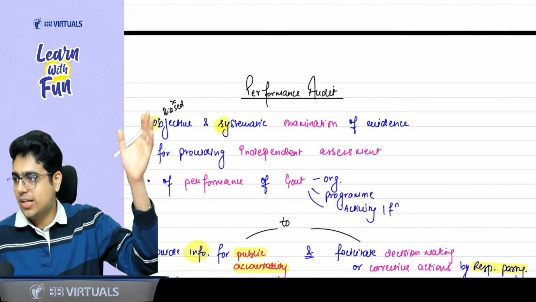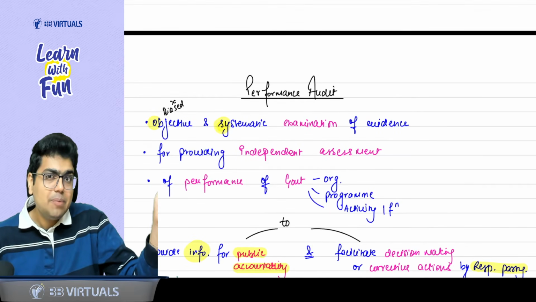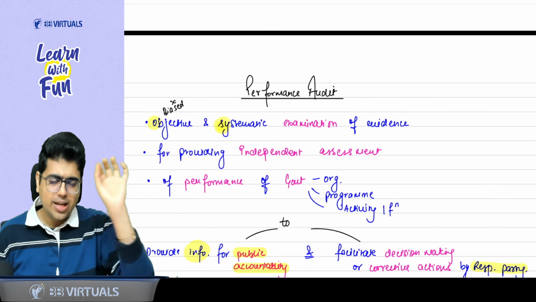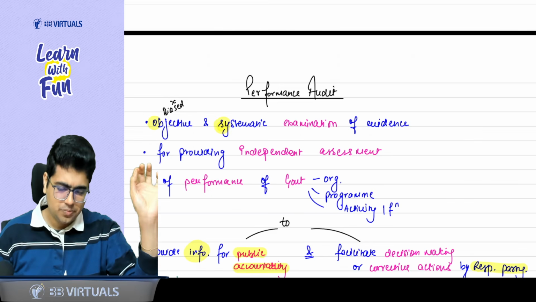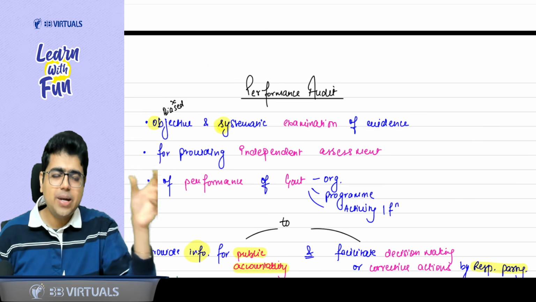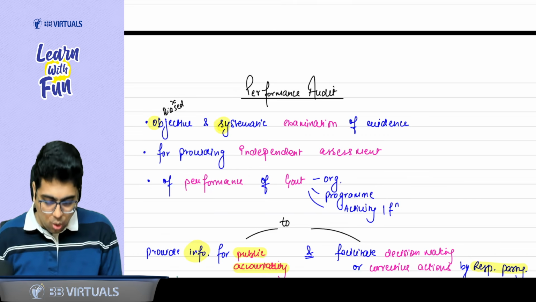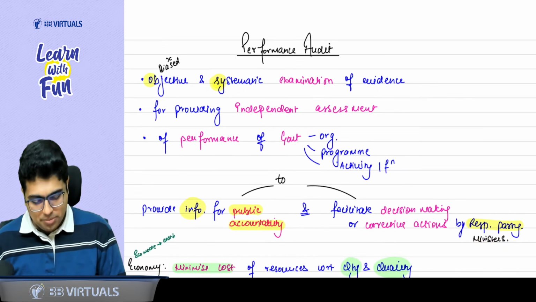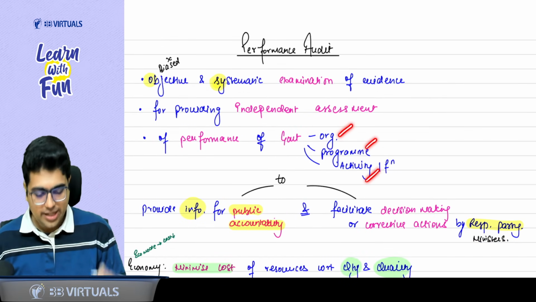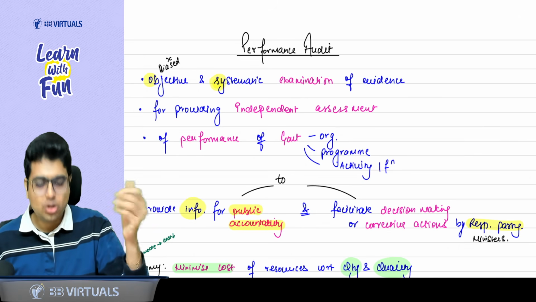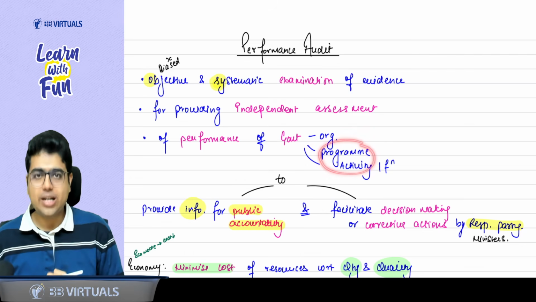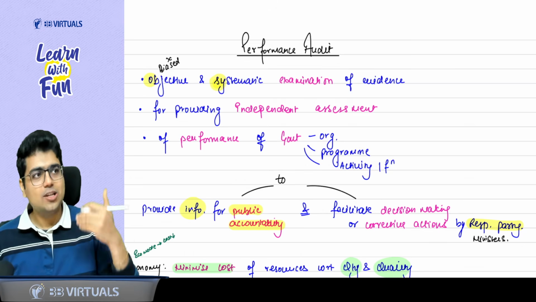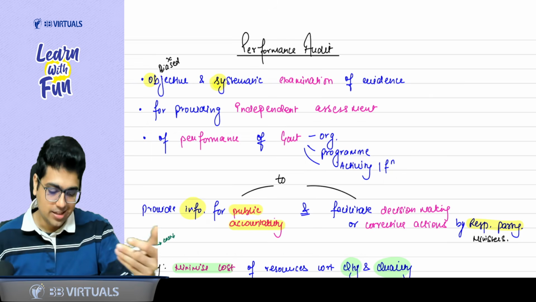It is a performance audit, na? So what will you assess independently? Performance. So once again, say with me the keywords: objective and systematic examination for providing independent assessment of performance. Whose performance? Performance of government. Any government organization, program or activity. Government organization means government entities, or government program or activities like demonetization, LPG subsidy scheme, Swachh Bharat Abhiyan, etc. etc.